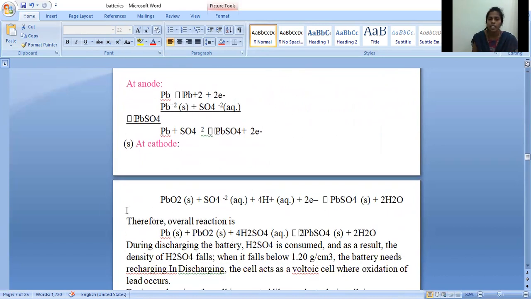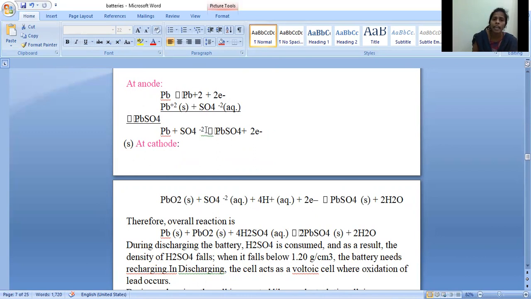So now let us see the reaction at cathode. PbO2 + SO4^2- + 4H+ + 2 electrons. These 2 electrons are gained by the lead oxide. So we will get PbSO4 plus 2 oxygens and 4H+, totally 2 water molecules. So this entire reaction takes place at cathode.